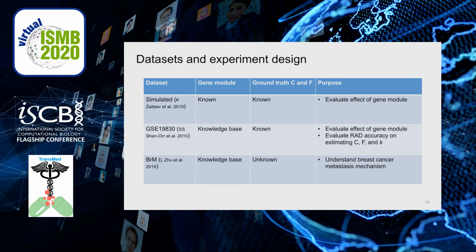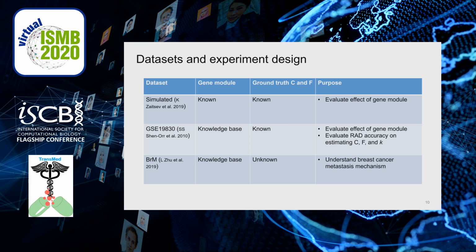To evaluate the effect of gene module compression, the RAD accuracy on estimating C, F, and K, and to understand the breast cancer metastasis mechanism, we explore three distinct datasets in this work. The first one is a simulated dataset, where the gene module and ground truth C and F are known to us. We can generate these datasets repeatedly to draw a reliable statistical conclusion.